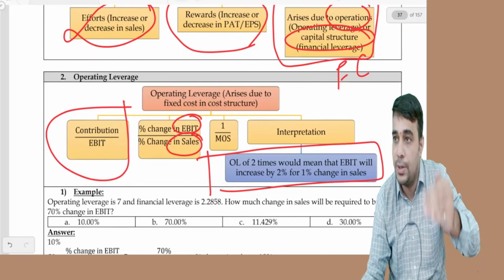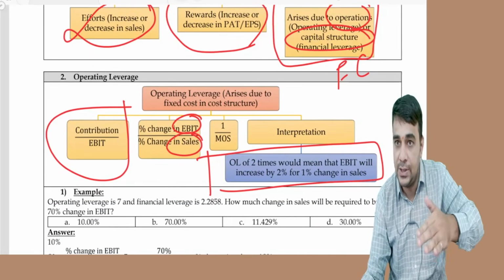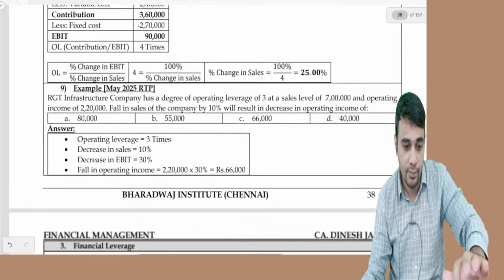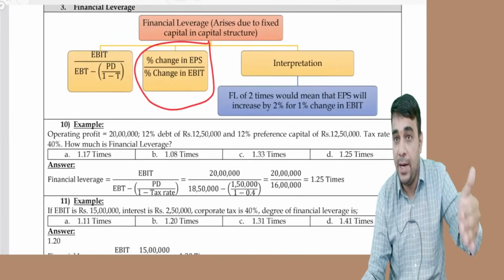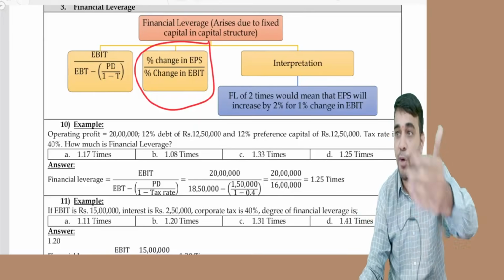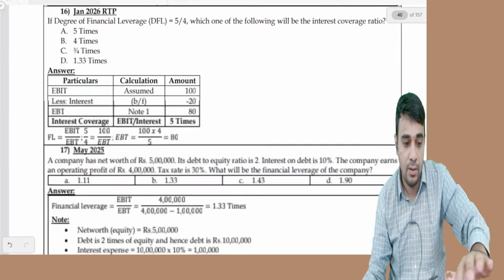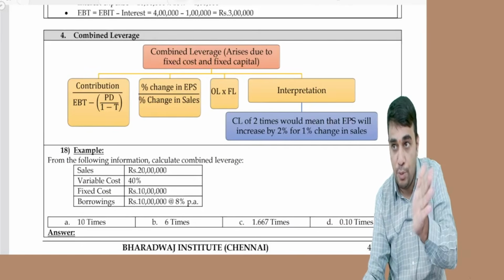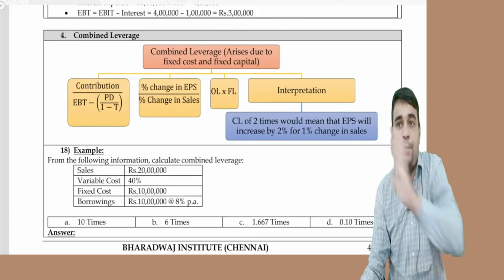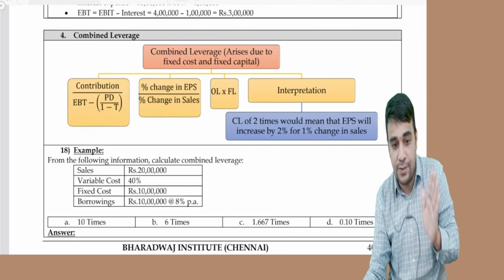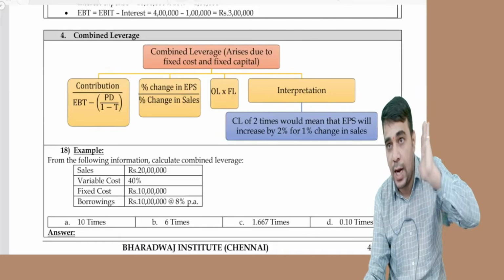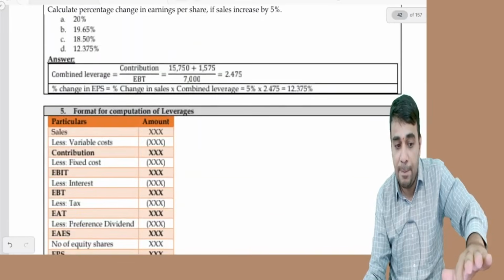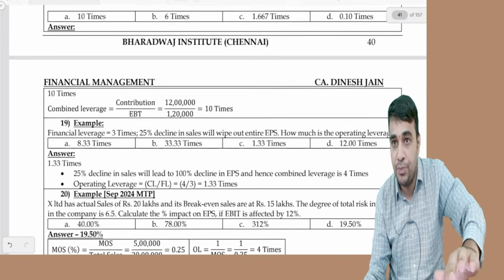Operating leverage: contribution by EBIT, percentage change in EBIT by percentage change in sales, 1 by margin of safety. Financial leverage: EBIT by EBIT minus interest minus preference dividend, ending point by starting point. Combined: contribution by EBT, or contribution by contribution minus fixed cost minus interest minus preference dividend, or end point by start point, percentage change in EPS by percentage change in sales. Any doubts on this?